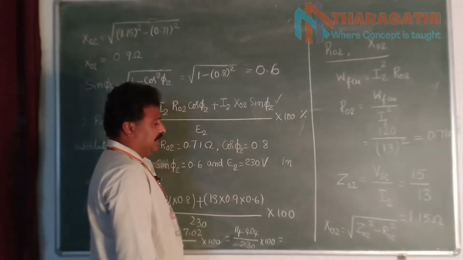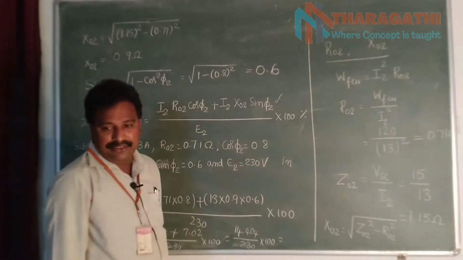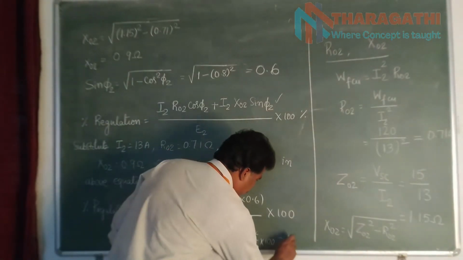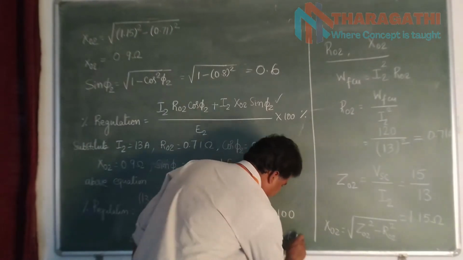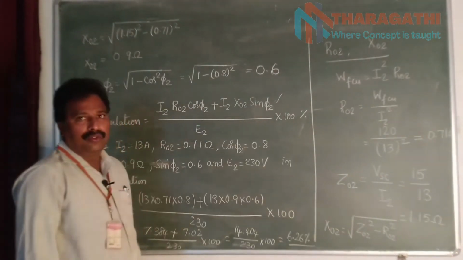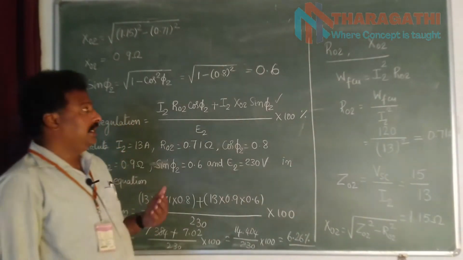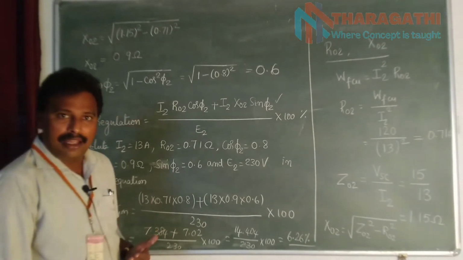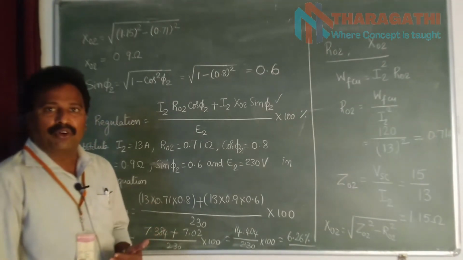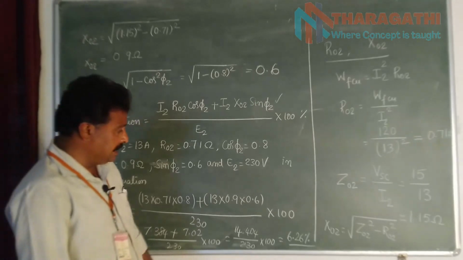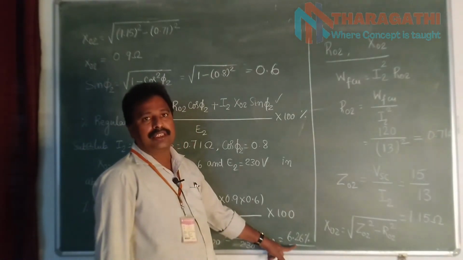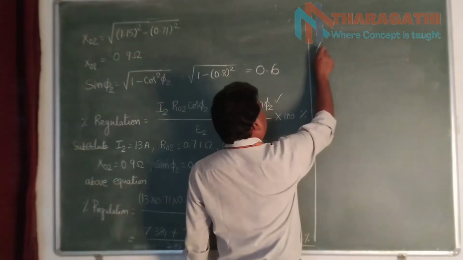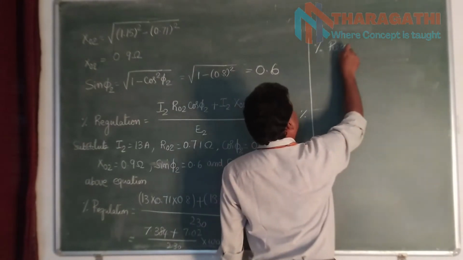After simplification, we will get this value as 6.26%. So the percentage regulation of the given transformer at full load operating with a power factor of 0.8 lagging is 6.26%.